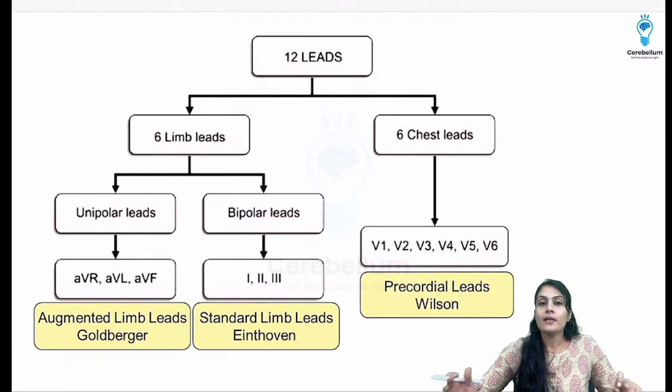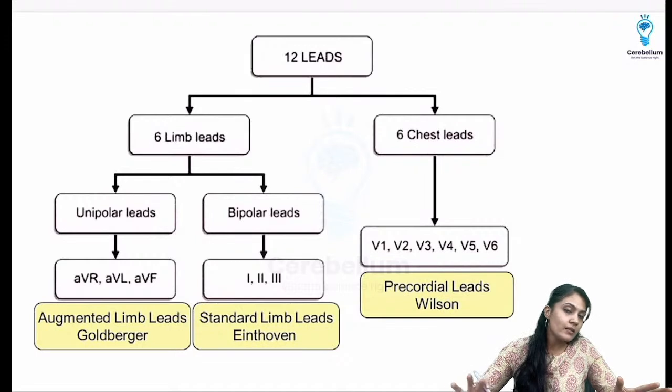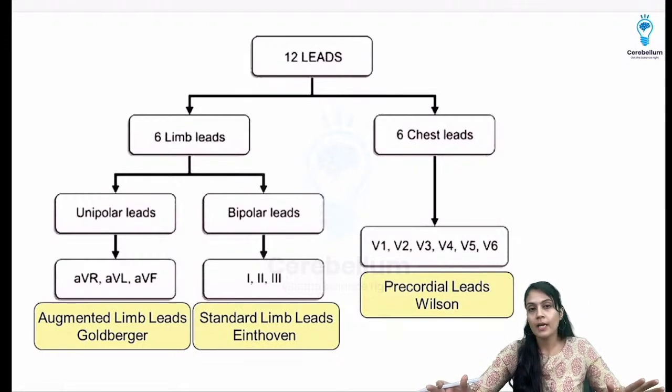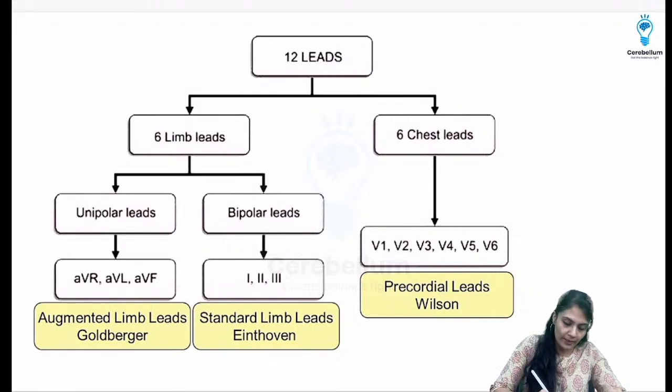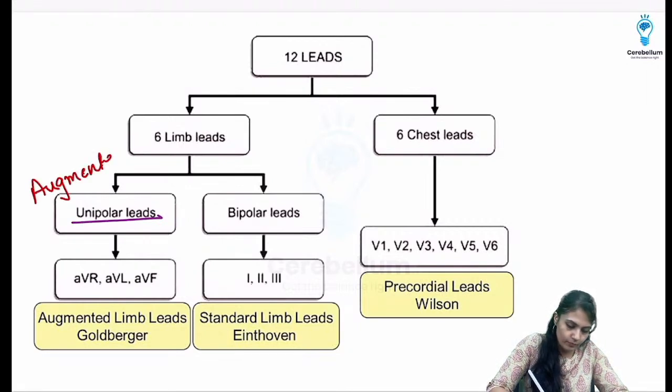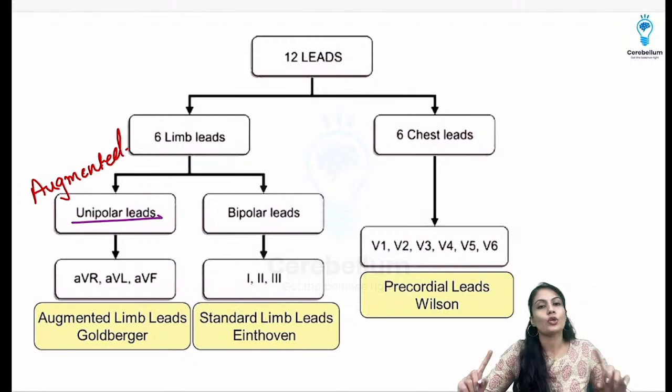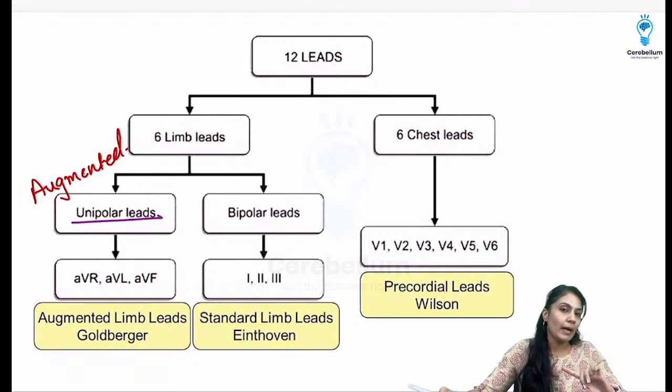I told you that there is another division which can be done like this, that is 6 limb leads and 6 chest leads. Again, limb leads are going to be the unipolar leads or bipolar leads, that is, the augmented leads are nothing but the unipolar leads, and then the bipolar leads.